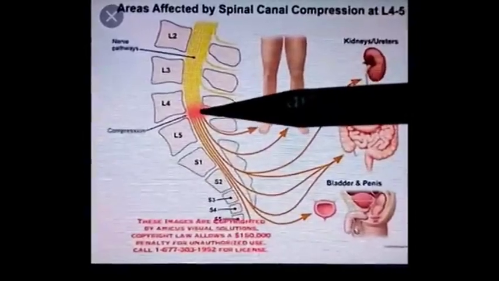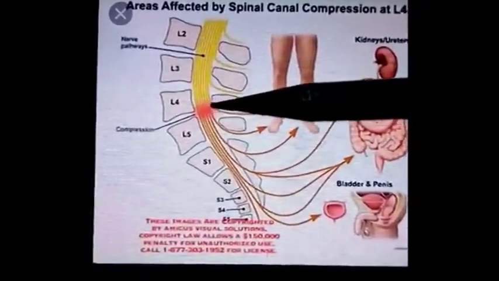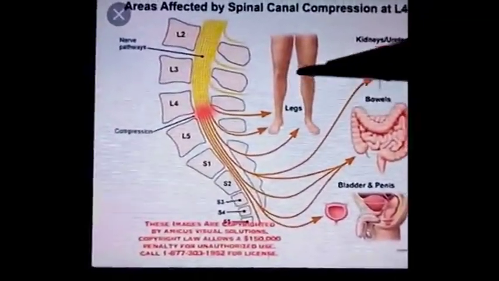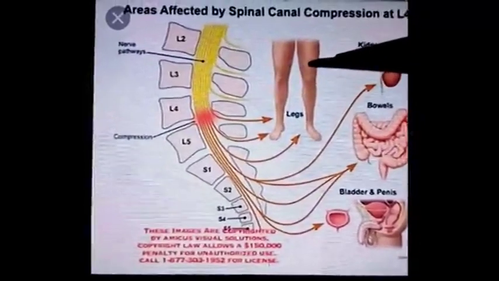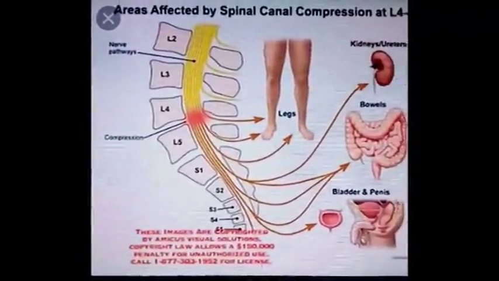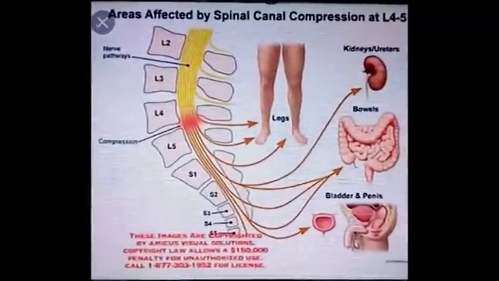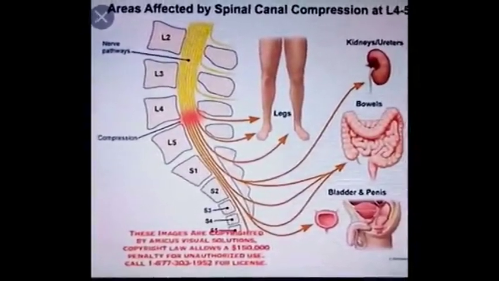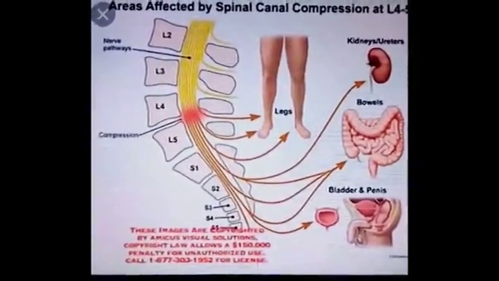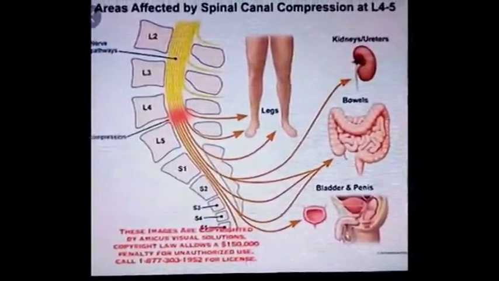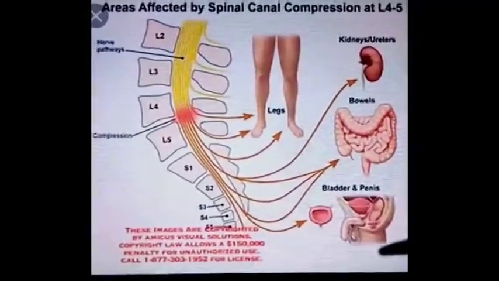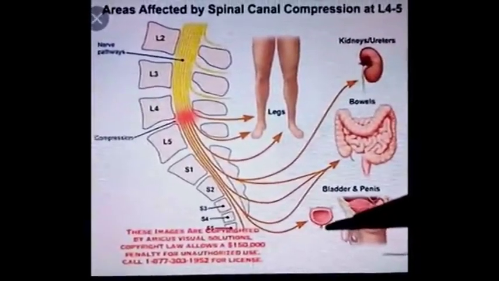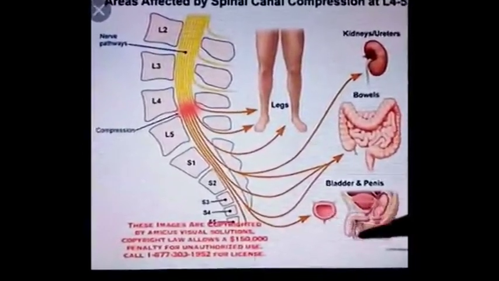Compression of cauda equina gives rise to cauda equina syndrome, which includes paraplegia, meaning loss of sensation and function of the lower limbs. Saddle anesthesia: anesthesia develops in the area of the perineum in the shape of a saddle. And then sphincter disturbances, where there is loss of control over the sphincters of the bladder and anus.